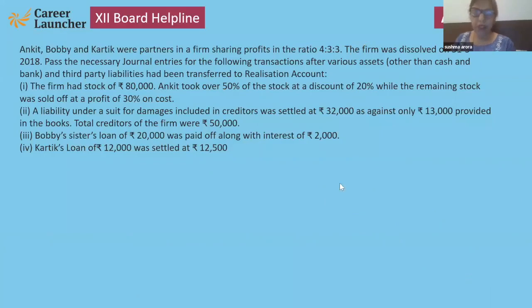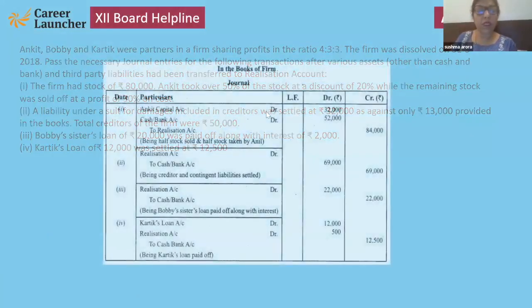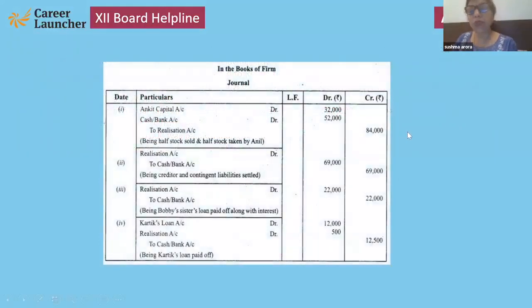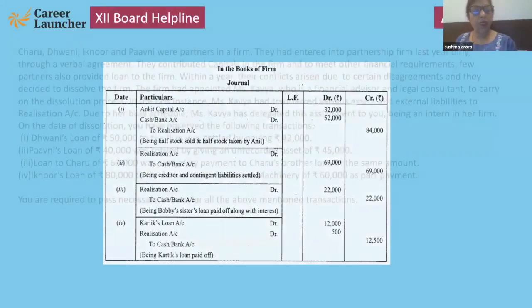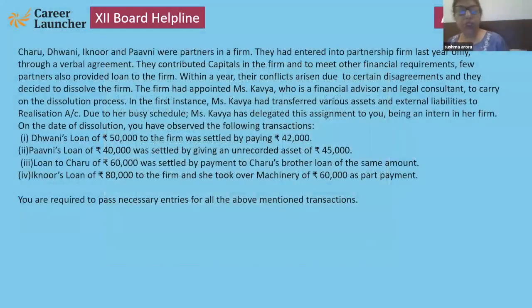Next. Here, see, Ankit debit, bank debit to realization. Realization to bank, 69,000. Realization to bank, that is 22,000. And Karthik's loan, 12,000, settled at 12,500. So 500 is to be taken from realization. Please note down the question.